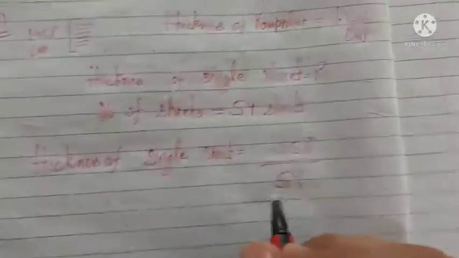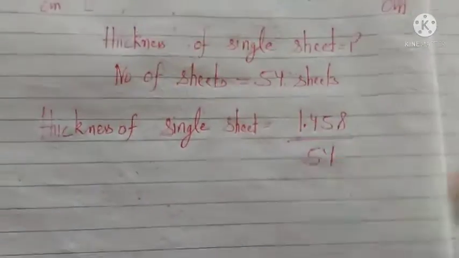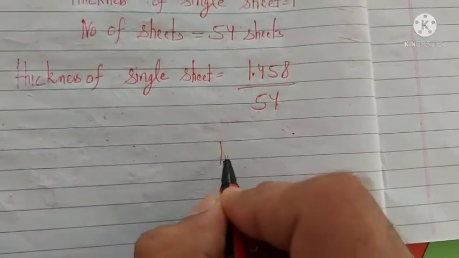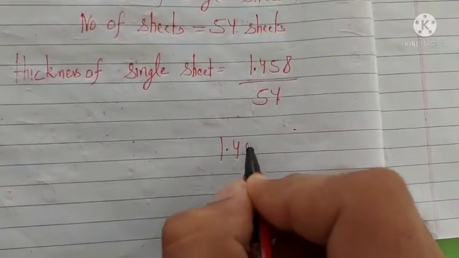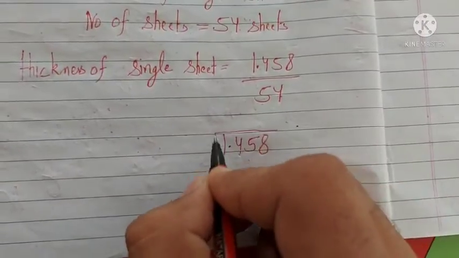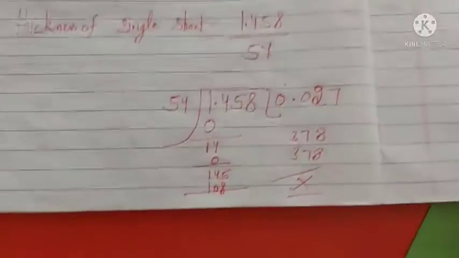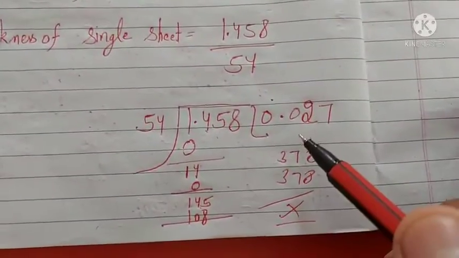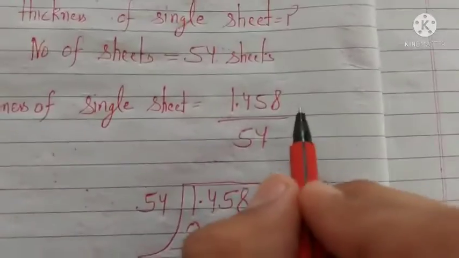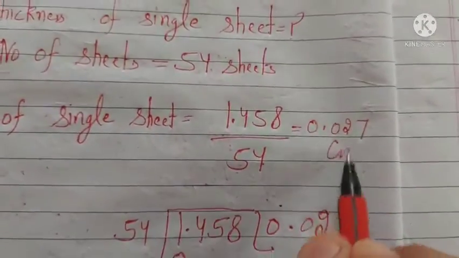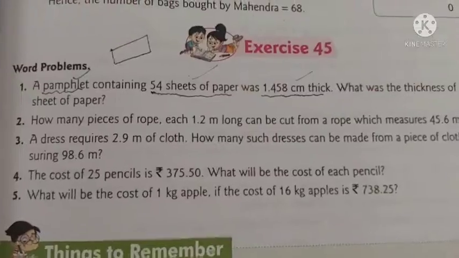So this number should get divided by this number. If you divide this now, it would become 0.027. So the answer is 0.027 centimeter.